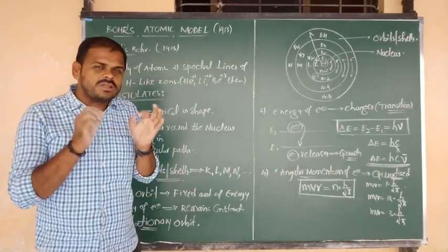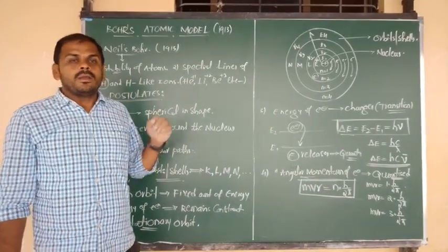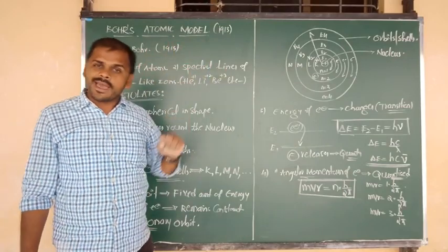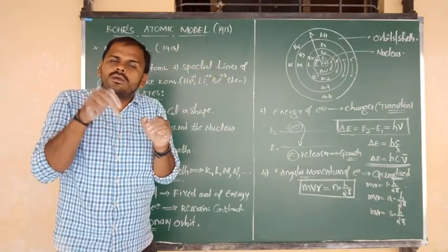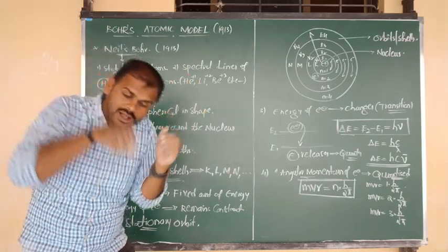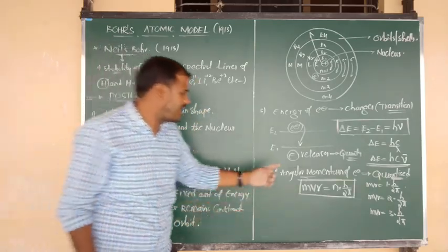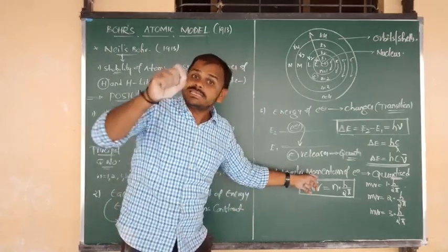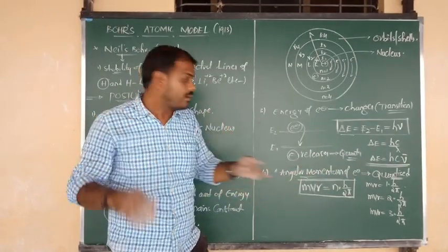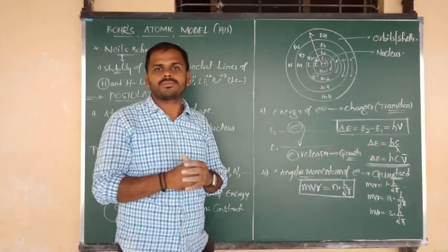So the concept is that Niels Bohr says the electrons revolving around the nucleus won't fall into the nucleus because they have angular momentum. Such angular momentum of an electron in each and every orbit should be quantized.